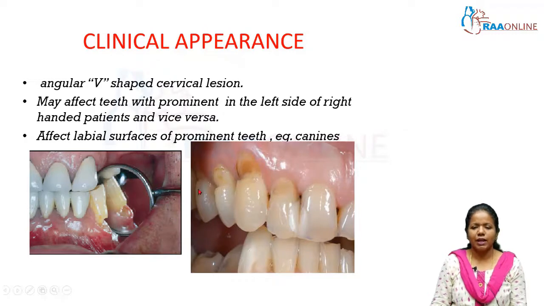Abrasion is clinically seen as an angular V-shaped lesion in the cervical portion of the tooth. It may affect teeth which are prominent on the left side of right-handed patients and vice versa. It's common sense, right? If the patient is right-handed, they exert more force when they brush the left side of the teeth. Similarly, left-handed patients will have more force on the right side of the teeth. So the teeth that are on the prominent side will have more tooth structure loss. They affect the labial surfaces of prominent teeth. Say if one canine is out of arch and it is more prominent, then more force is exerted on this tooth. So there is a tendency for tooth structure loss on the prominent teeth.